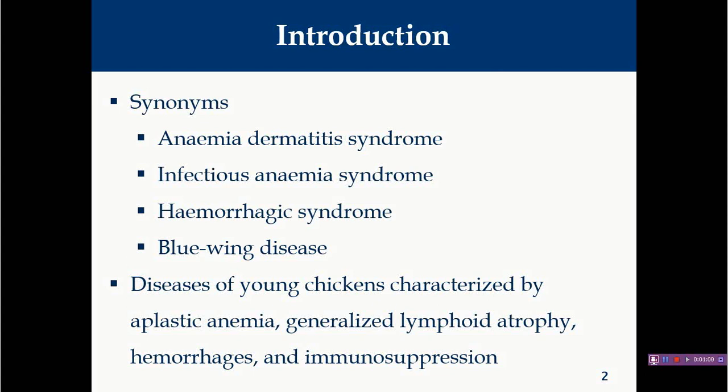So, chicken infectious anemia is a viral disease of young chickens, particularly between 1 to 3 weeks of age, because this particular age is most susceptible to this virus, generally when they do not have maternal antibodies for protection, and this is characterized by aplastic anemia. The name itself indicates aplastic anemia, aplasia.